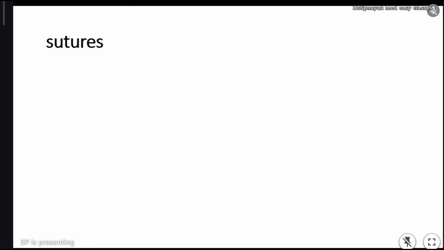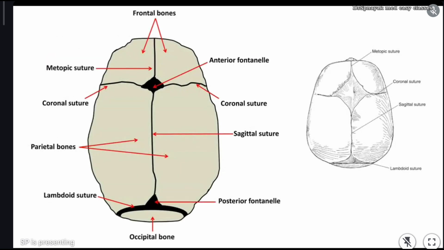Now you see, in fibrous joints, the first type of fibrous joints are sutures, right? In the previous class I already told you what a suture is. These sutures are fibrous joints which are present in the skull. I'll try to show you the images. With the images it will be easy for you. Yeah, you can see these are bones of the cranium. Cranial bones, we say cranial bones. In the previous class we studied this is the frontal bone. Actually here you see there is a suture here.